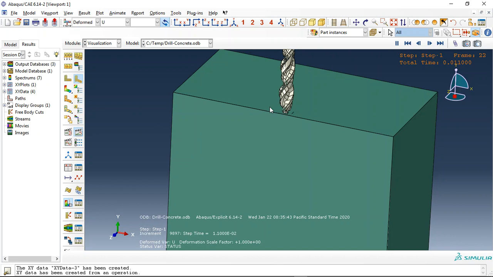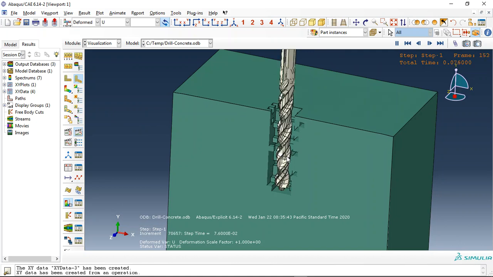See that this is the rotation and axial velocity, and this is the failure and damage happening inside brittle materials such as concrete.